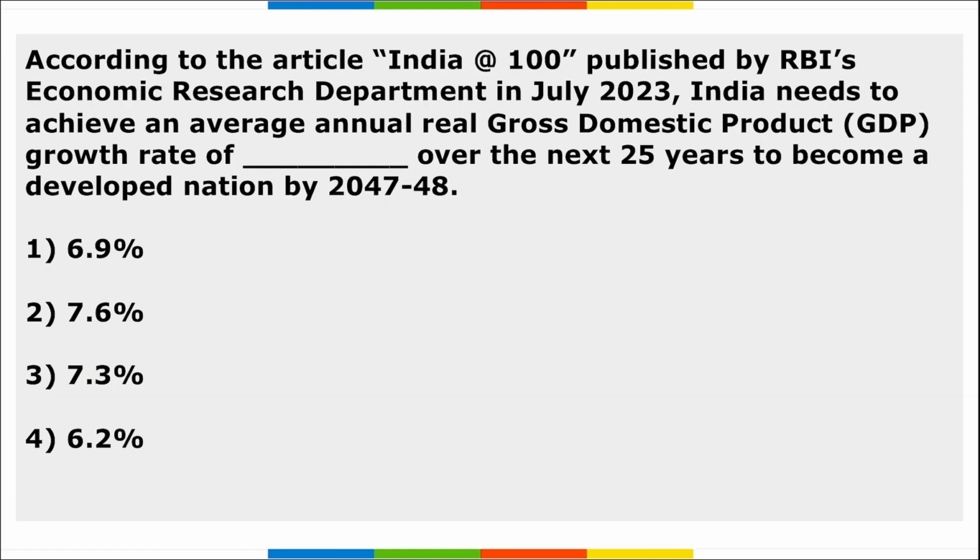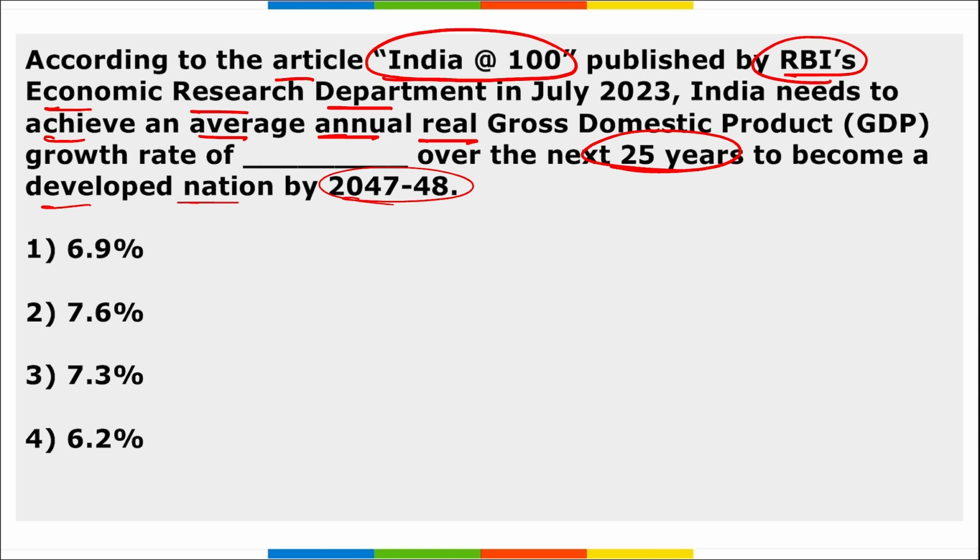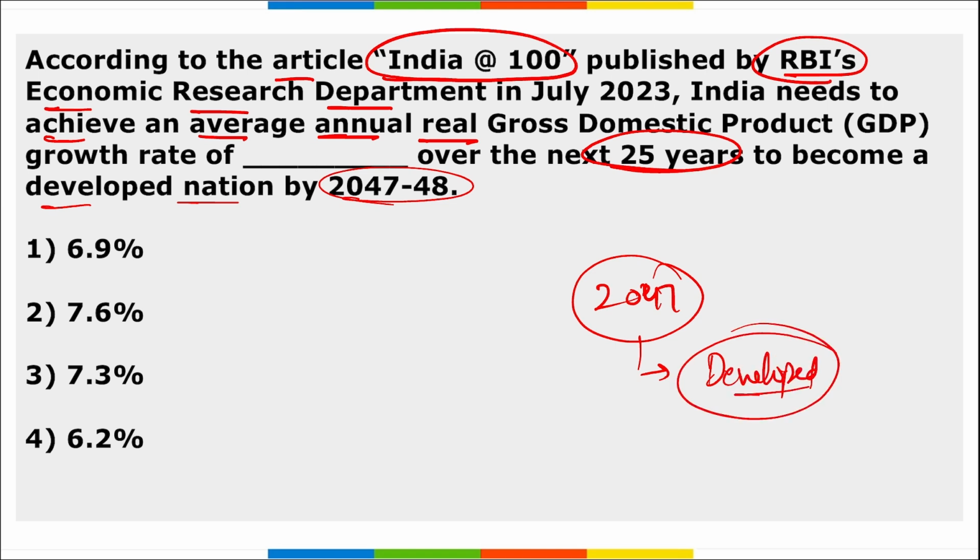Next is, according to the article India at 100 that was published by the RBI Economic Research Department in July, India needs to achieve an average annual real GDP growth rate of how much percent over the next 5 years to become a developed nation by 2047. See, in the year 2047 India's target is to become a developed nation. Currently we are a developing nation, and by 2047 we want to become a developed nation.